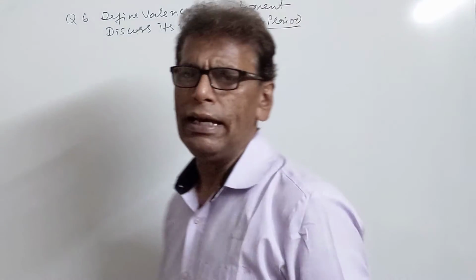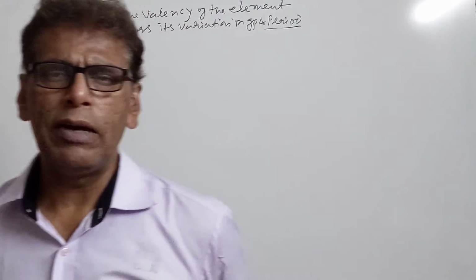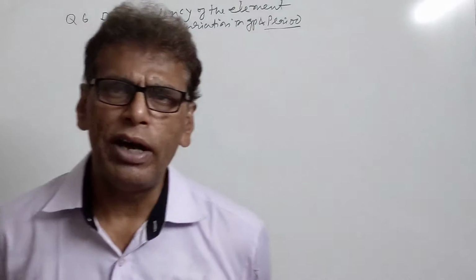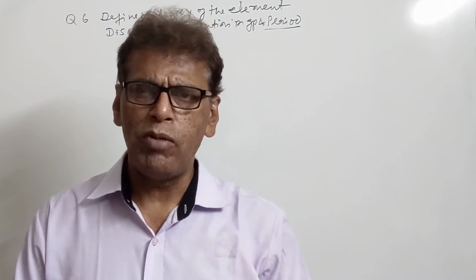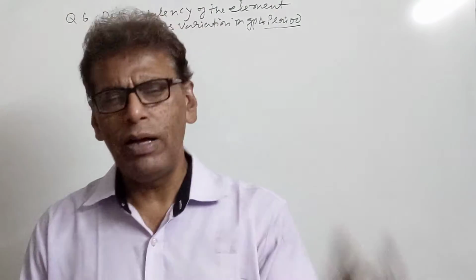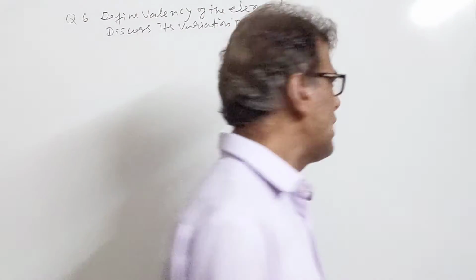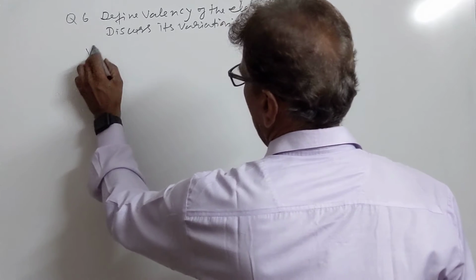So what is valency? It is defined as the combining capacity of an atom of an element, or it is equal to the number of hydrogen atoms or number of chlorine atoms, or double the number of oxygen atoms with which an atom of an element combines. That is valency.